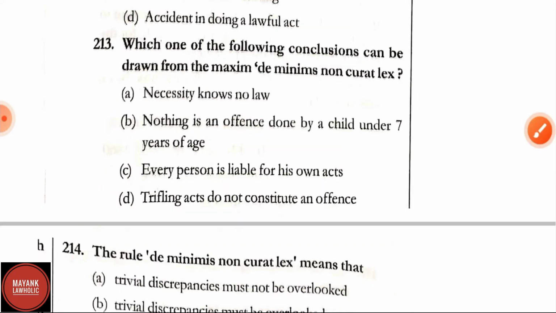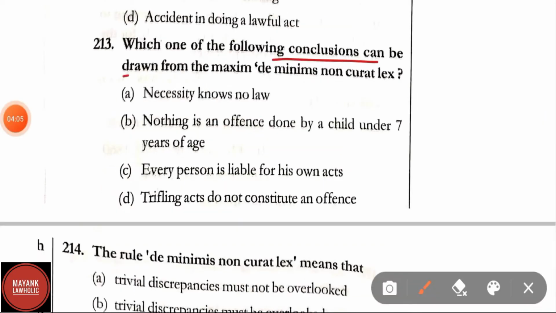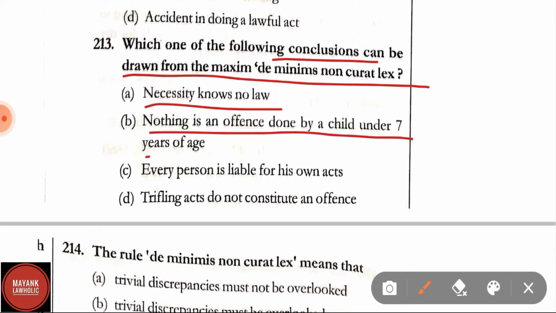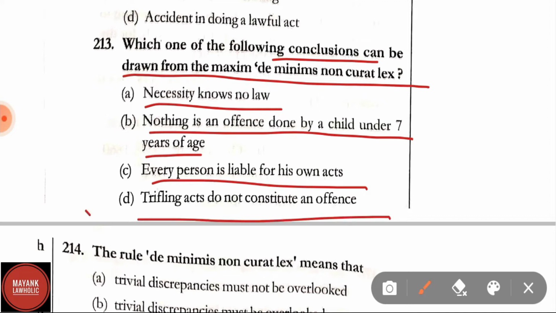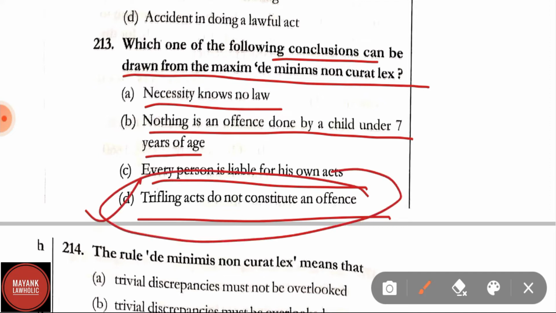Question number 213. Which of the following conclusions can be drawn from the maxim de minimis non curat lex? Option A, necessity knows no law. Option B, nothing is an offence done by a child under 7 years of age. Option C, every person is liable for his own acts. And option D, trifling acts do not constitute an offence. Correct answer is option D, that is trifling acts do not constitute an offence.